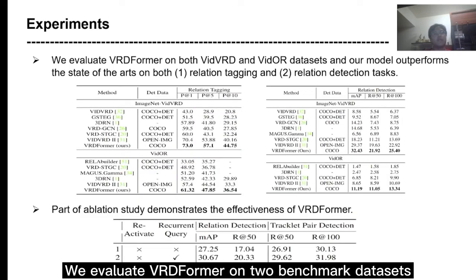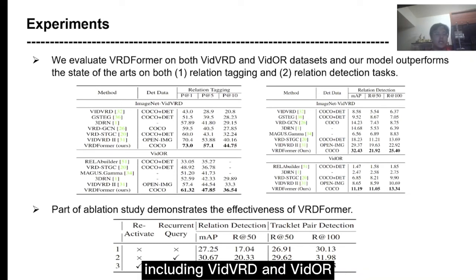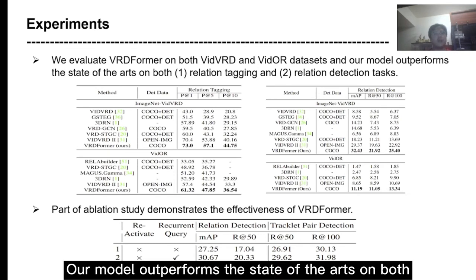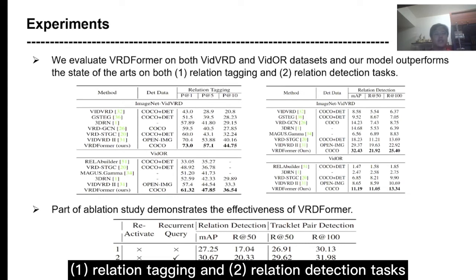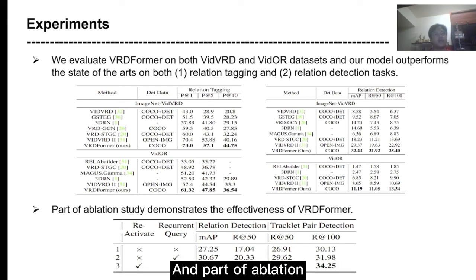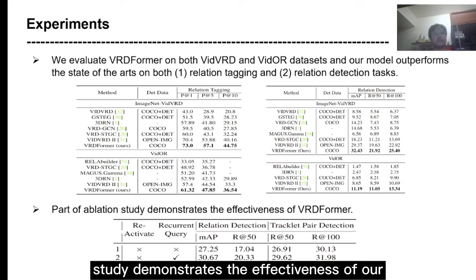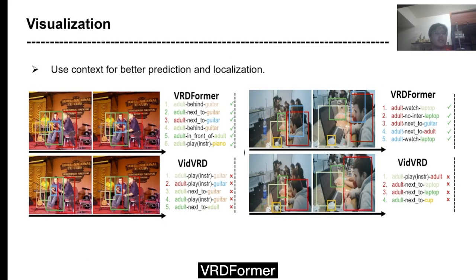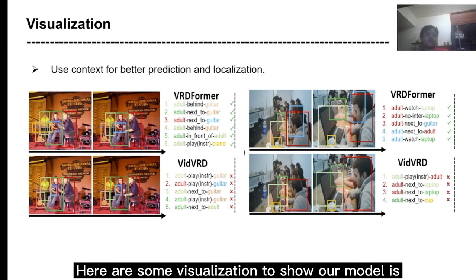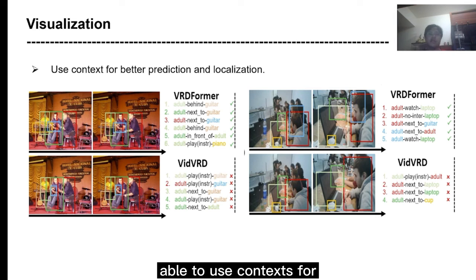We evaluate VRDFormer on two benchmark datasets, including VidVRD and VidOR. Our model outperforms the state-of-the-art on both relation tagging and relation detection subtasks. And the ablation study demonstrates the effectiveness of our VRDFormer. Here are some visualizations to show our model is able to use context for better category prediction and localization.